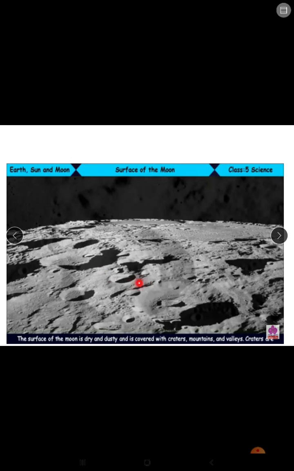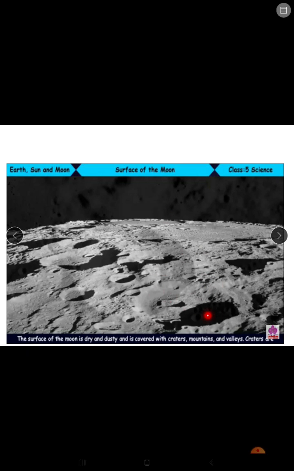The surface of the Moon is rocky and covered with dust. It has a very thin atmosphere which is almost non-existent, and there is no water on it. Since there is no water, clouds do not form on the Moon and there is no rain. It is very hot during the day and freezing cold at night on the Moon.